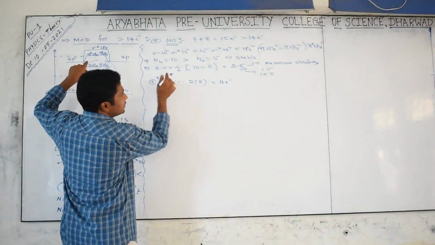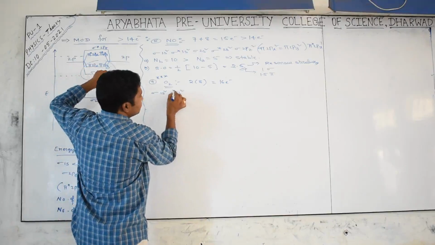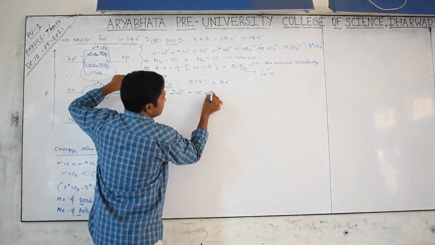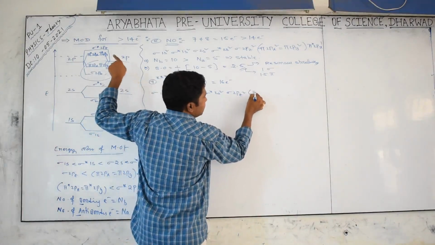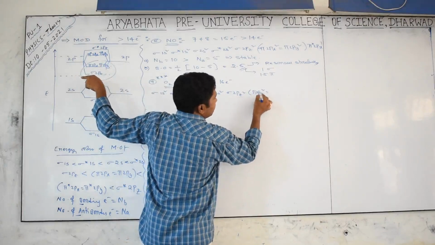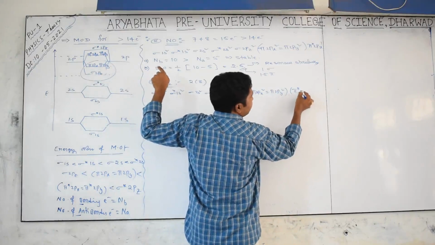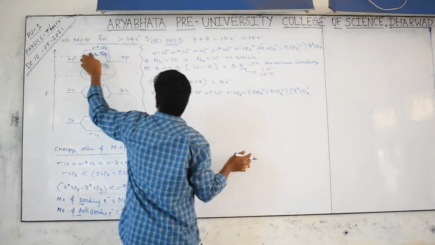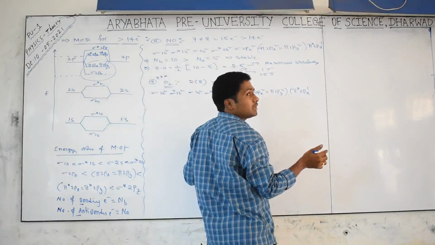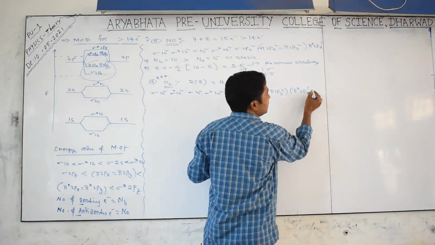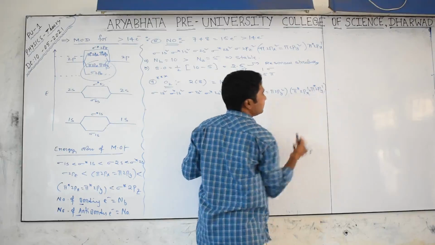Draw it down here: sigma 1s2, sigma star 1s2, sigma 2s2, sigma star 2s2, sigma 2pz2, pi 2px2 and pi 2py2. After that pi star 2px1, that is 15. The 16th one comes here, not going into x. Why? Because according to Hund's rule, in the case of degenerate orbitals, one electron goes into each orbital. Then pi star 2py1.